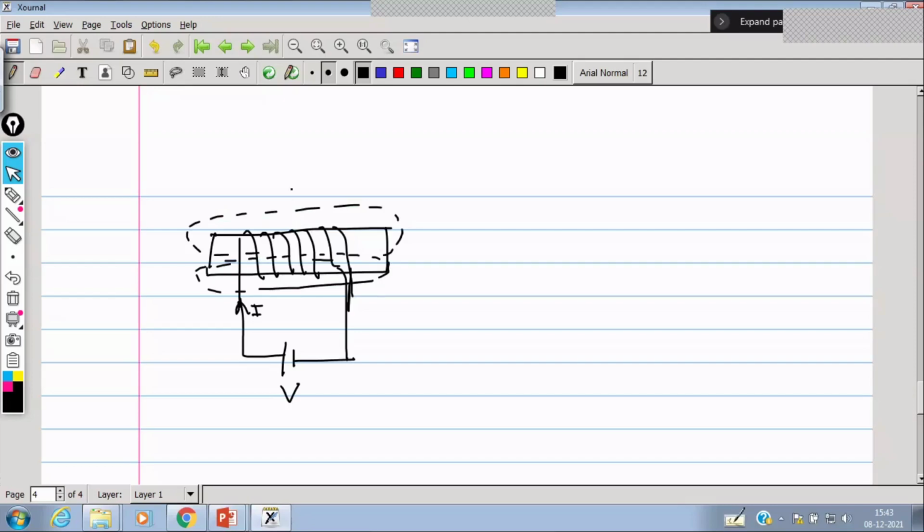So the number of turns are N1 here. Now this will create the flux phi1.